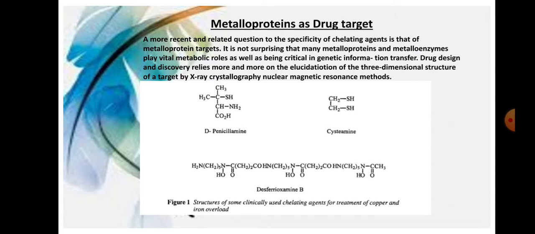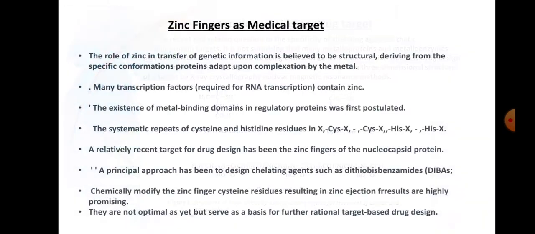You can see the first one is D-penicillamine, the second is cysteamine, and the third is desferrioxamine B. So here the structures are given. Draw this diagram in your notebook also. Draw these structures and learn them.